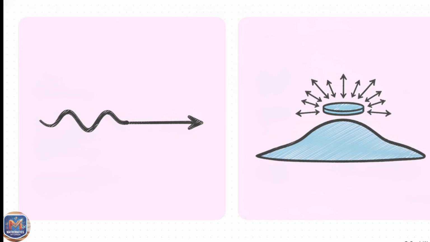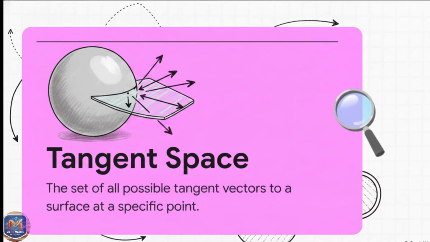Because you have 2 degrees of freedom, a surface possesses an infinite number of tangent lines passing through that single point. And when you combine all those infinite 1D tangent lines together, they fan out to form a flat 2D sheet. This flat sheet is formally defined as the tangent space. It's the set of all possible tangent vectors to a surface at a specific point. Visually, imagine taking a completely flat, rigid piece of glass and resting it perfectly on top of a curved sphere. That glass pane kisses the surface of the sphere at exactly one mathematical point.